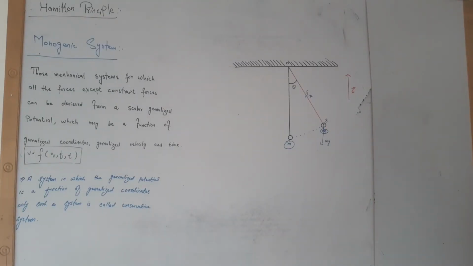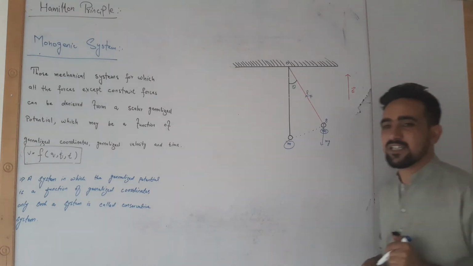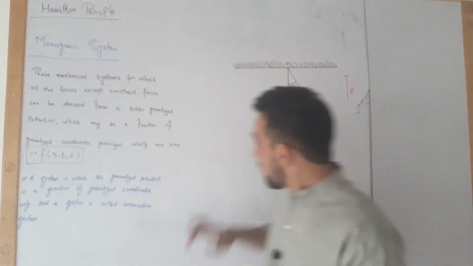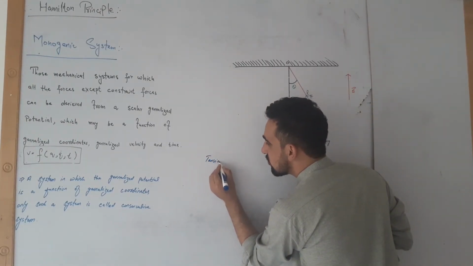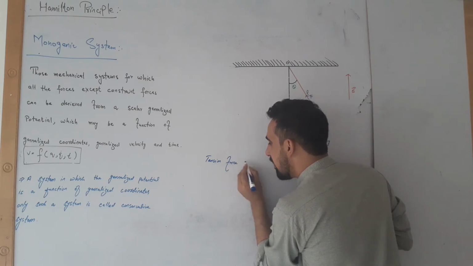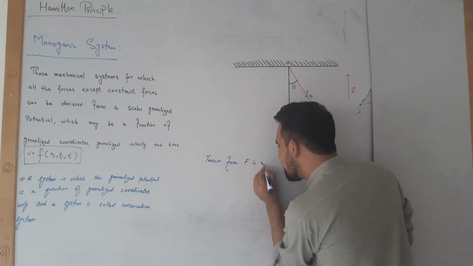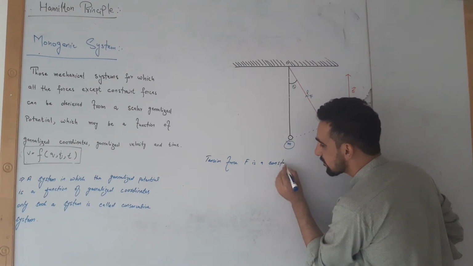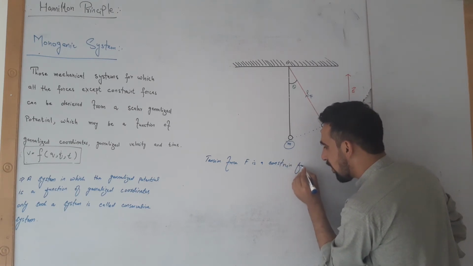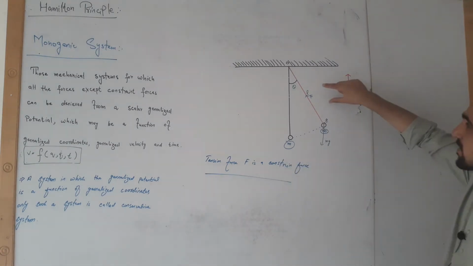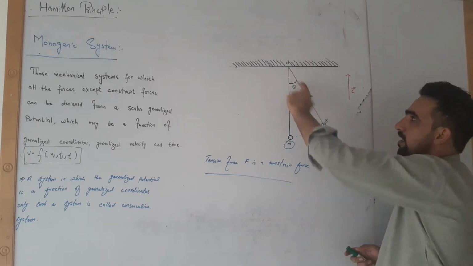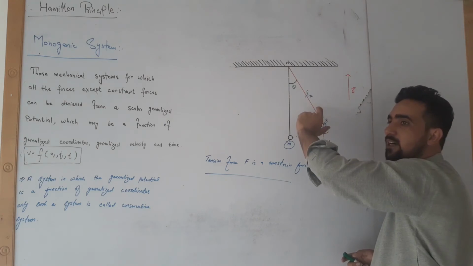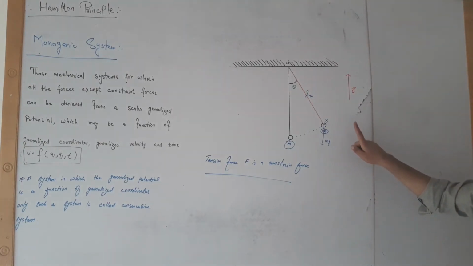Now there are three types of forces. Let us discuss them one by one. First of all, let us see the tension F. The tension force F is a constraint force, because the length of this pendulum will remain constant. Then we have two other forces.